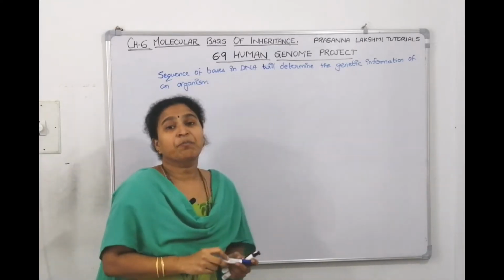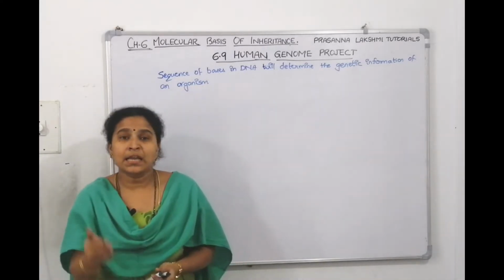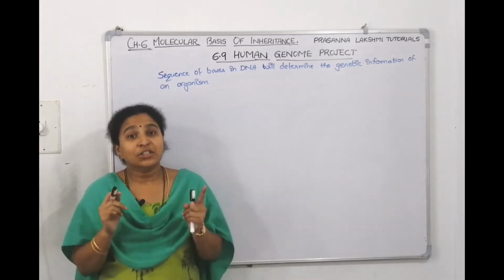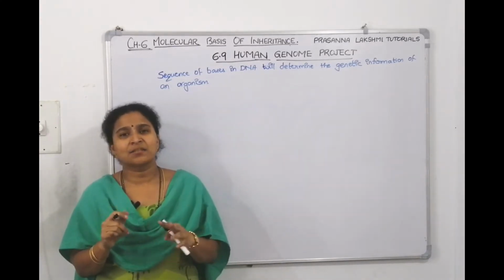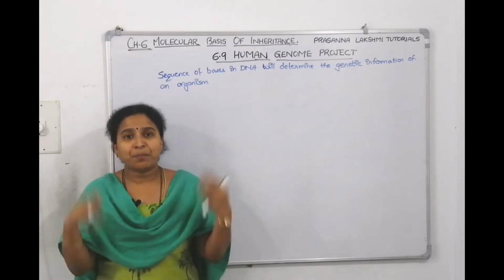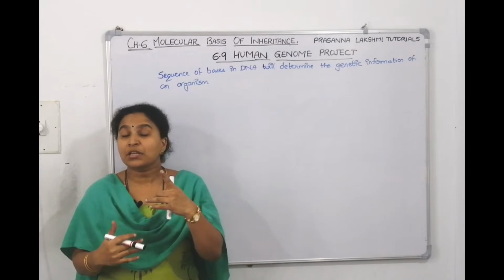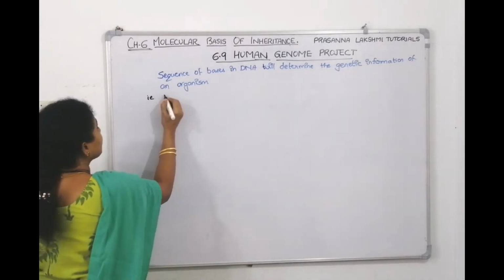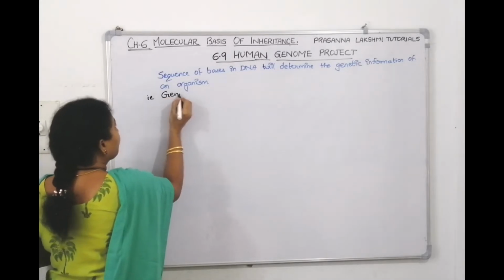So the sequence of bases on the DNA will determine its genetic information. In simple words, the genetic makeup of an organism lies in the DNA sequence; what we are made of depends upon the DNA sequence only.